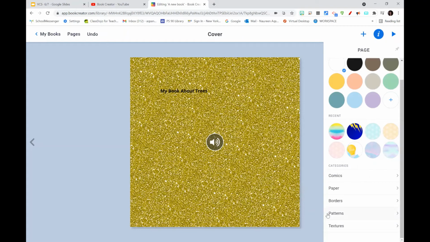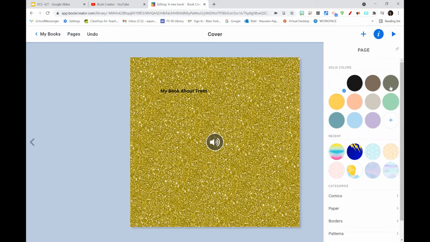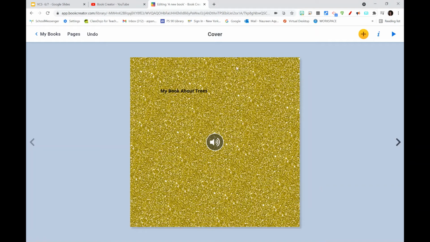This is a great way for students to get creative, play around with the online platform, and see what design that they like for their books. Okay, and the last one, this is when a student is finished, they're able to read the book and hear the book themselves with whoever they're sharing it with, or just read it themselves.